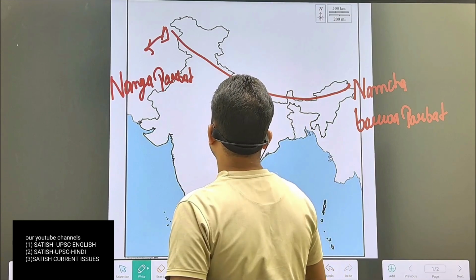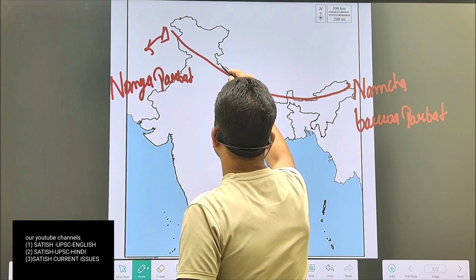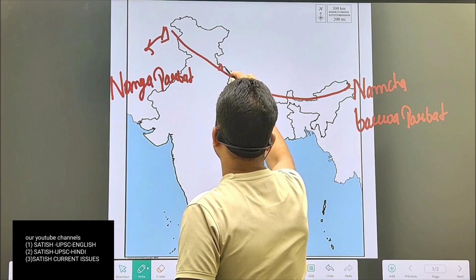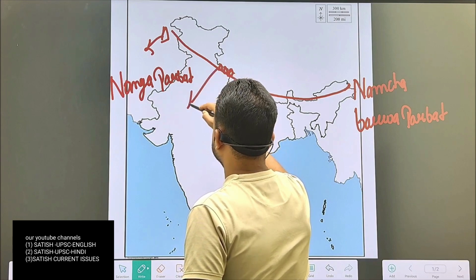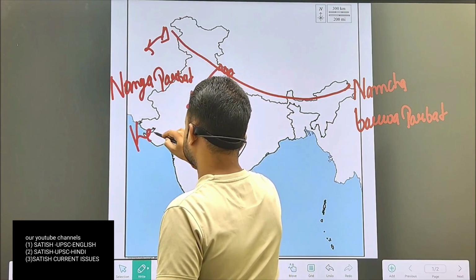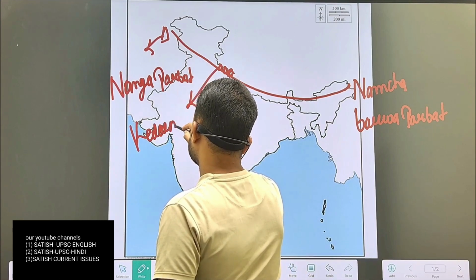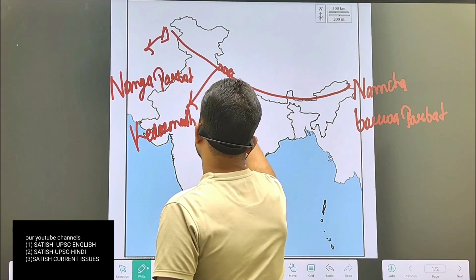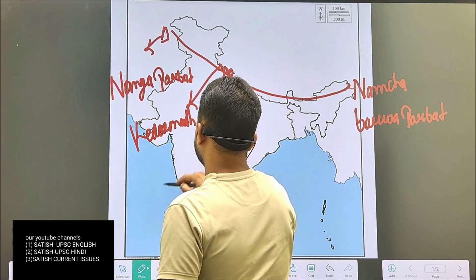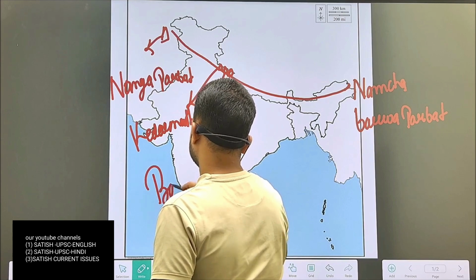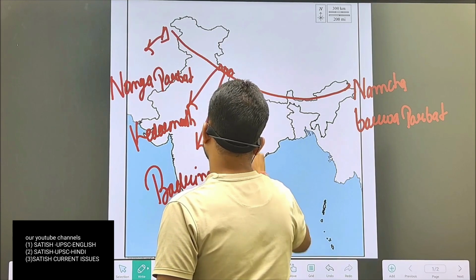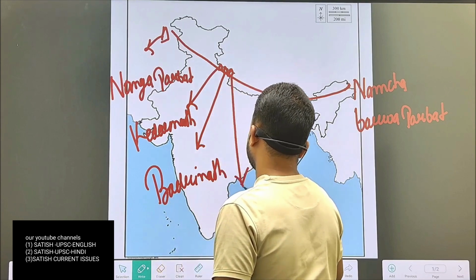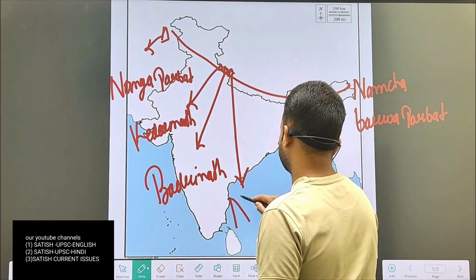Mainly here you can see 3 peaks in India. The first peak is called Kedarnath. The second peak is called Badrinath. And the third peak is called Nanda Devi.